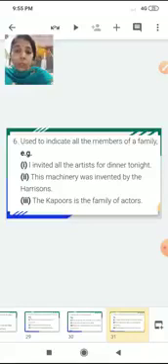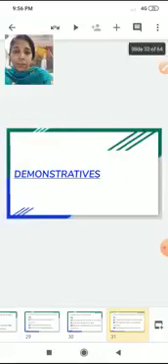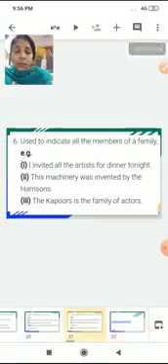This machinery was invented by the Harrisons. The Kapoors is the family of actors. So here we use definite article the to indicate all the members of a family or a community. So with this, we come to an end of this particular topic, that is definite articles the.